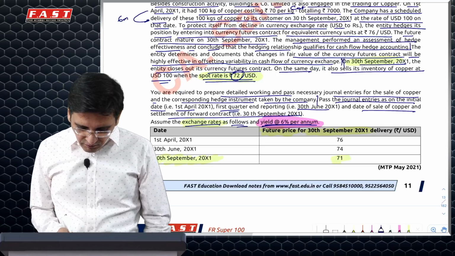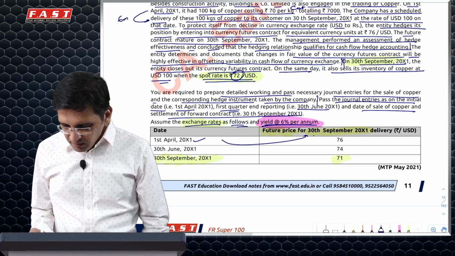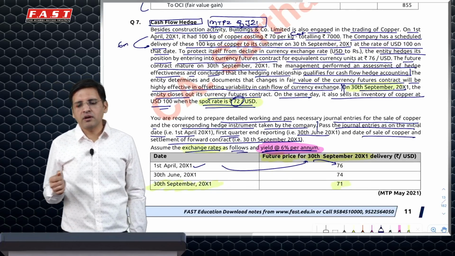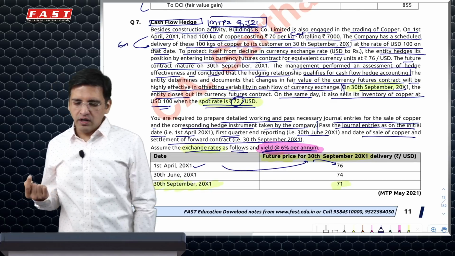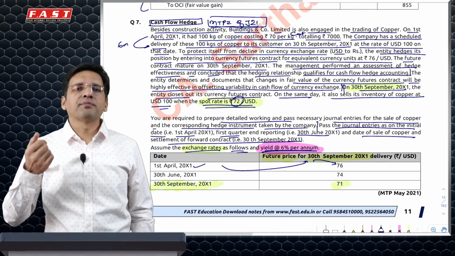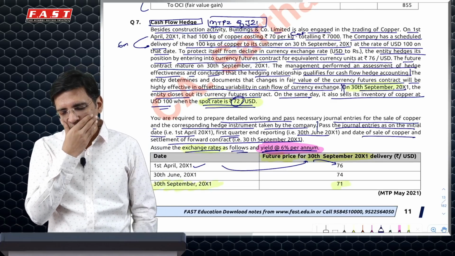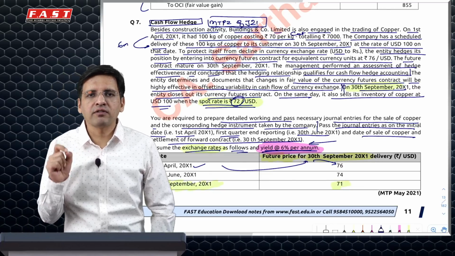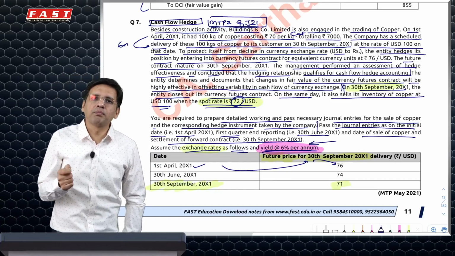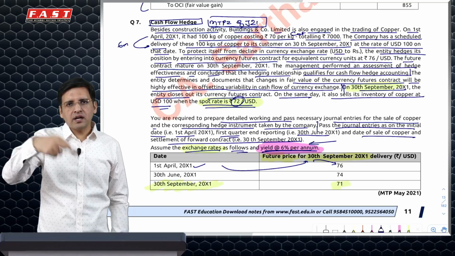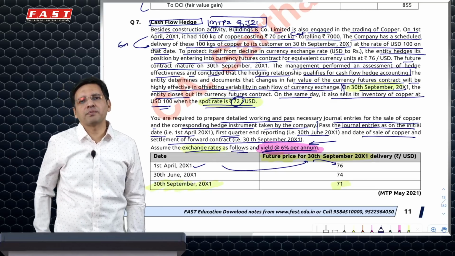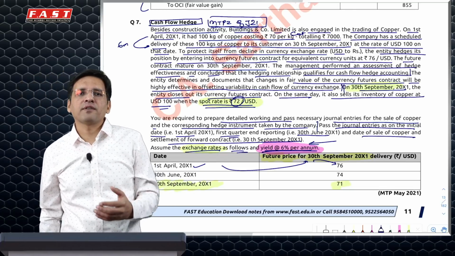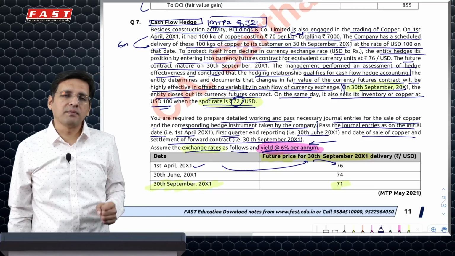Question says that on 1st April, future price of 30th September is 76, which means that if you take a future or a forward contract for 30th September for $1, it will tell you that, okay, you give me $1, we'll pay you 76 rupees after 6 months. Now, how does this 6% feature in? Because whenever a forward price is calculated, obviously the interest factor is also taken into account. Accordingly, the forward or the future prices are set. So when I say I'm getting a forward of 6 months at 76 for $1, it means they have factored in the interest element in it.